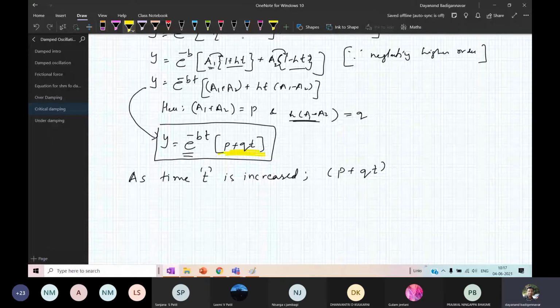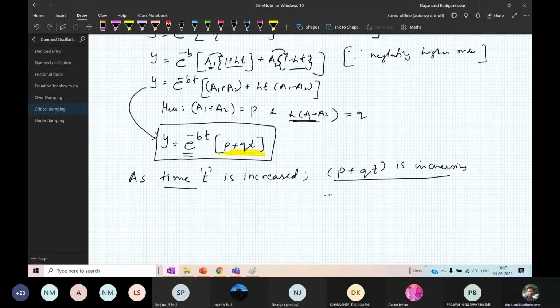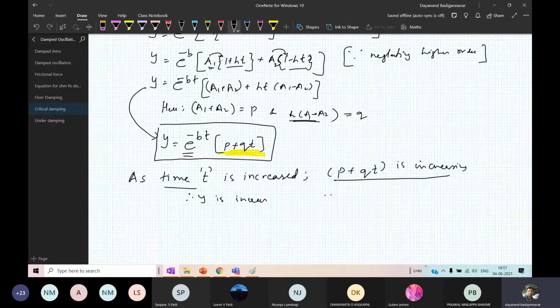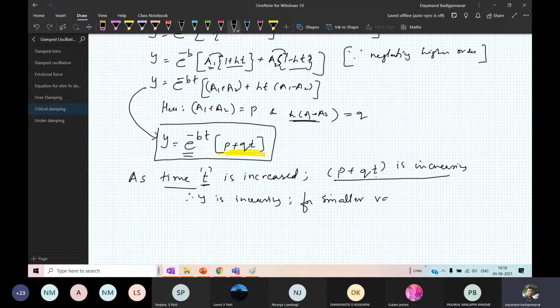Now, if t is increasing, p plus qt is increasing, therefore y is also increasing. That is true. Therefore, y is increasing. True, but not for all time. This is for smaller values of t, smaller values of time.